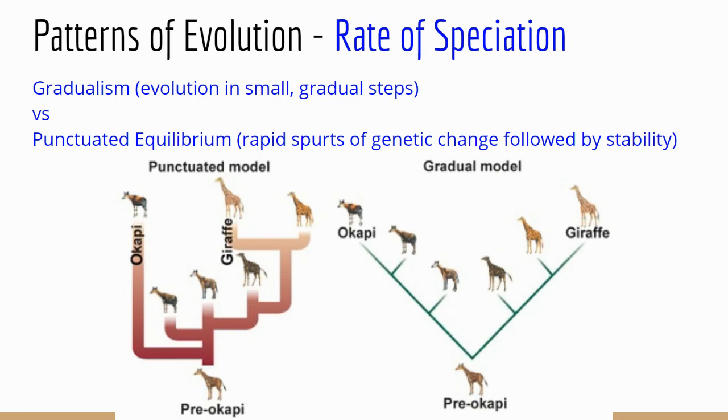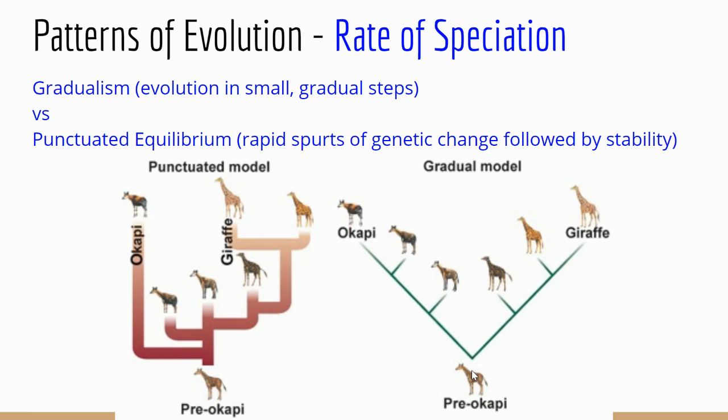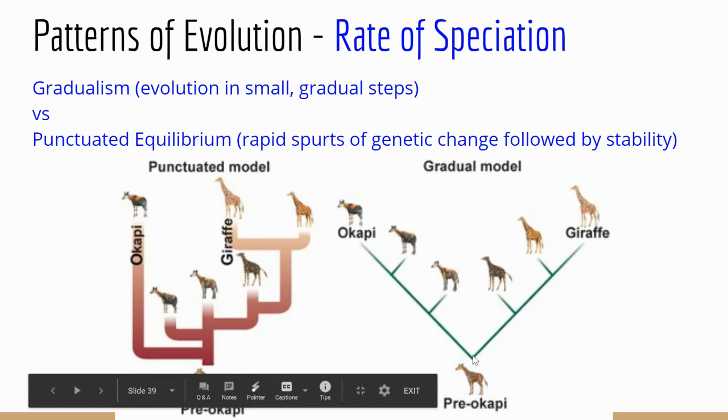Last thing to go over is rate of speciation. We've covered this a little bit already, so this will be quick, but gradualism is shown here. This is when evolution occurs in small gradual steps to result in the organisms that we have now. So this is possibly an ancestor to the okapi and giraffe. And this shows a gradual progression that it branched into two separate species over a long period of time with small changes happening along the way.